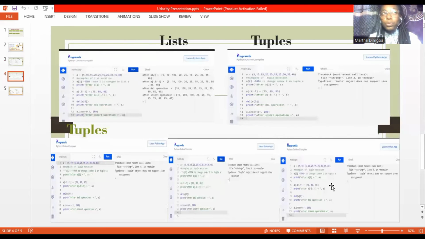So you use the tuple to place any fixed data, any data you don't want to tamper with, any data you want to remain exactly as it is. You use the tuple to store them. But once you feel like you want to add elements to your data, or that the elements in the data will keep on changing, you should use a list to store them.